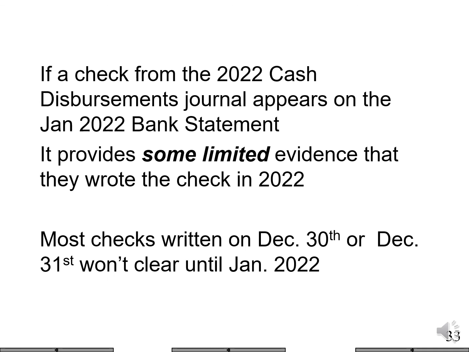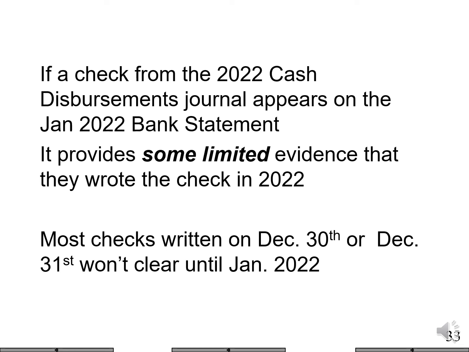If a check from the January 22 Cash Disbursements Journal appears on the January 22 bank statement, it provides some limited evidence that they actually wrote the check in 2022.